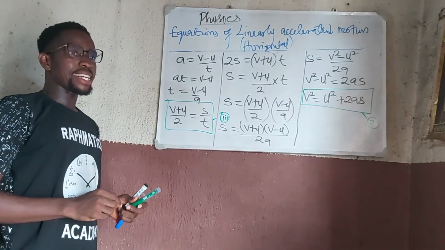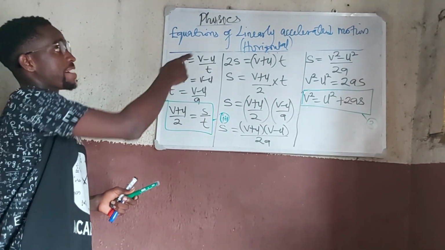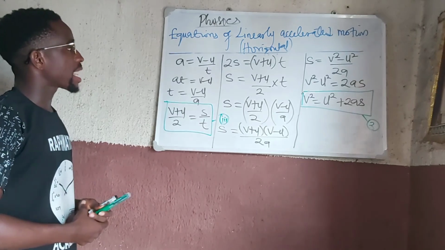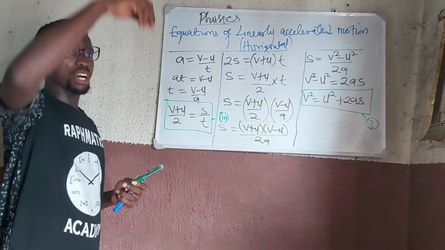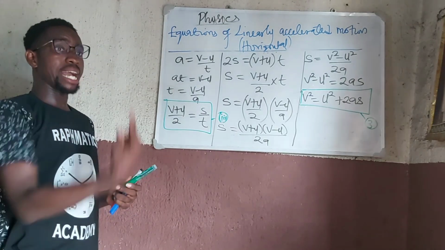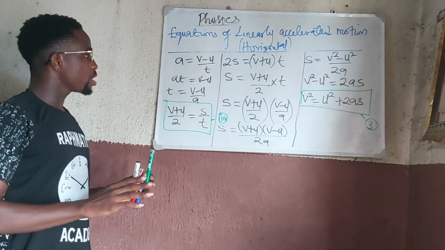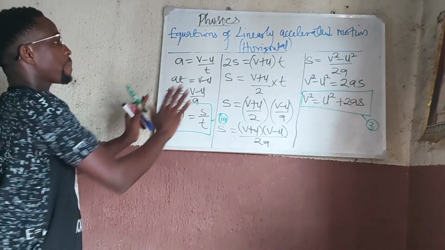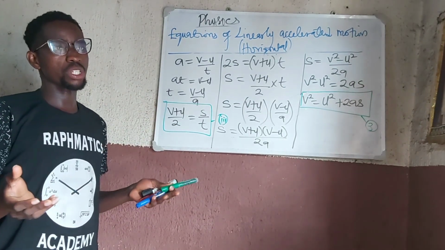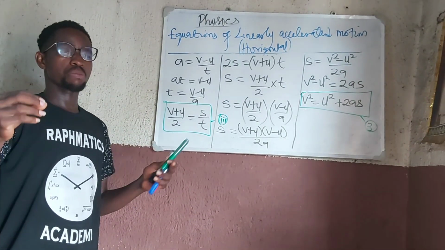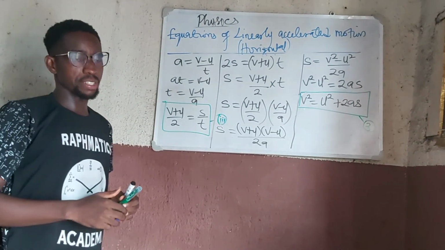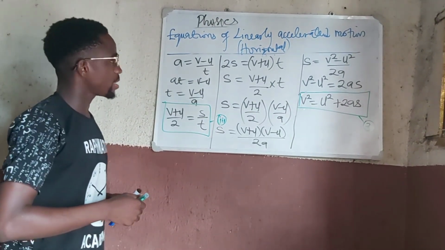Now let's talk about motion in the vertical plane. Let's change this to vertical. So if the body is now undergoing vertical motion, purely vertical, like falling from a height or rising up, the following modifications will be applied to the already existing equations. We are not generating new equations. We will just make use of the equations we have, but then we apply the following modifications. So let's see how that will be done.